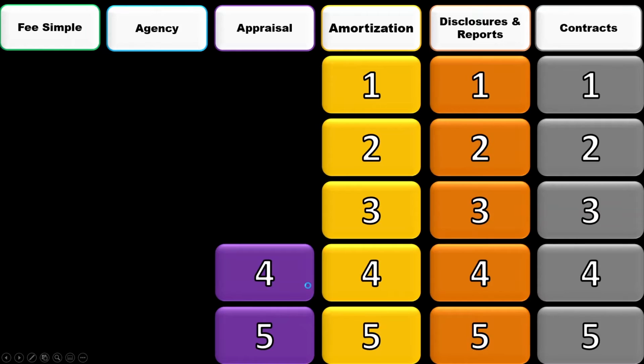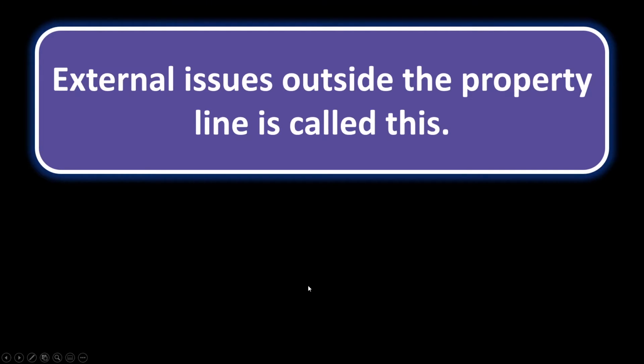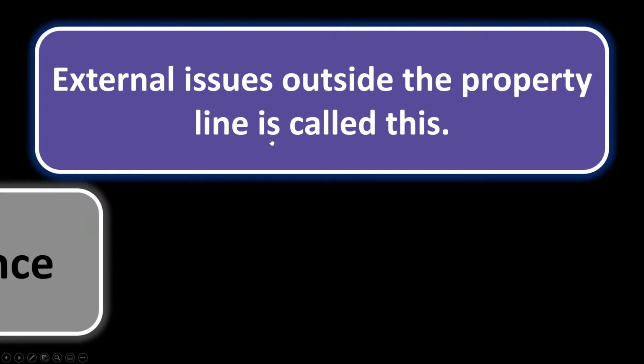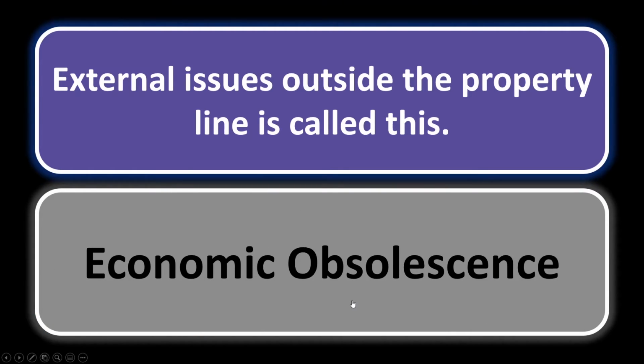Appraisal 4. External issues outside the property line is called this. So remember, external issues, so we're talking about a depreciation or a loss in value, and when it's outside the property lines, it's called economic obsolescence. If it was within the property line, due to, for instance, styling issues, that would be functional obsolescence. Or if within the property line, the property is just showing wear and tear, then that would be physical deterioration.